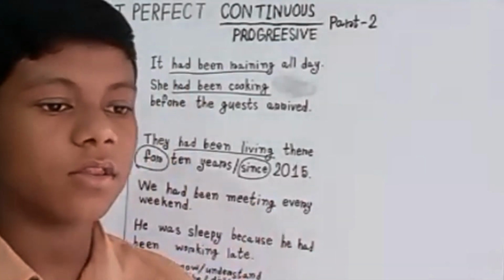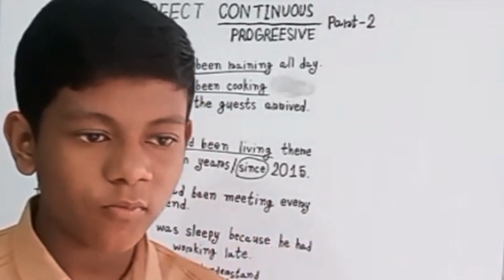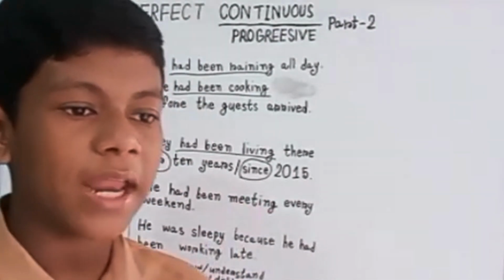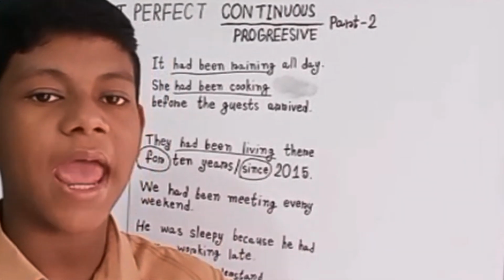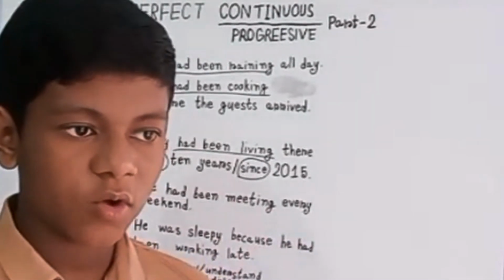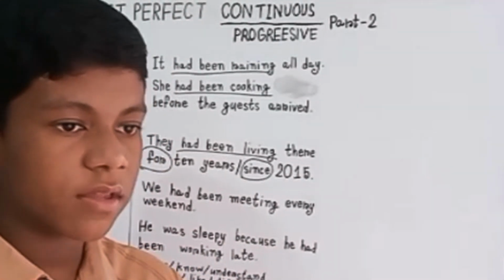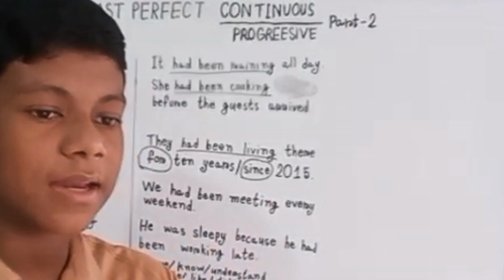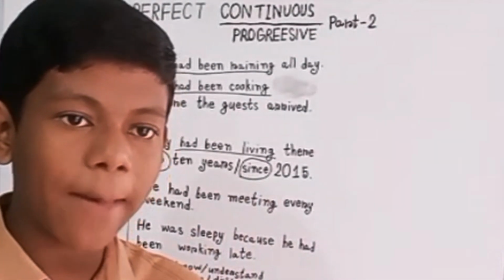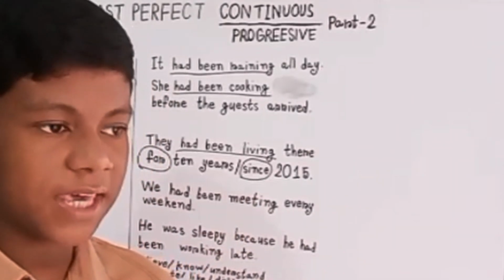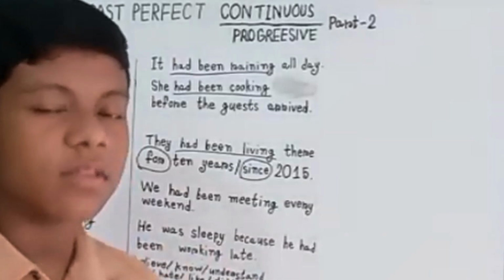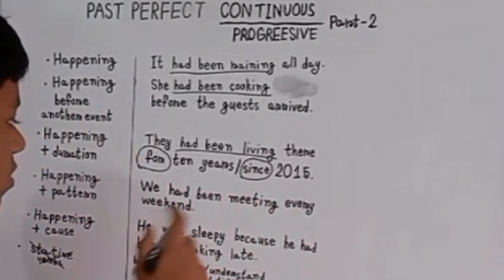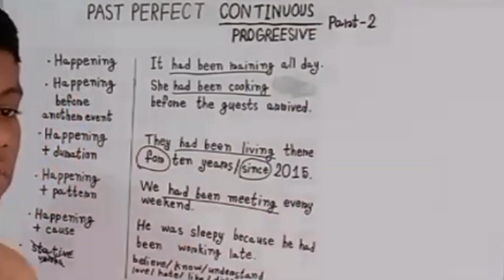For example, we had a meeting with someone, but right now there isn't any meeting. This meeting had been happening in the past, every day, and it became our regular activity. So: we had been meeting every weekend.